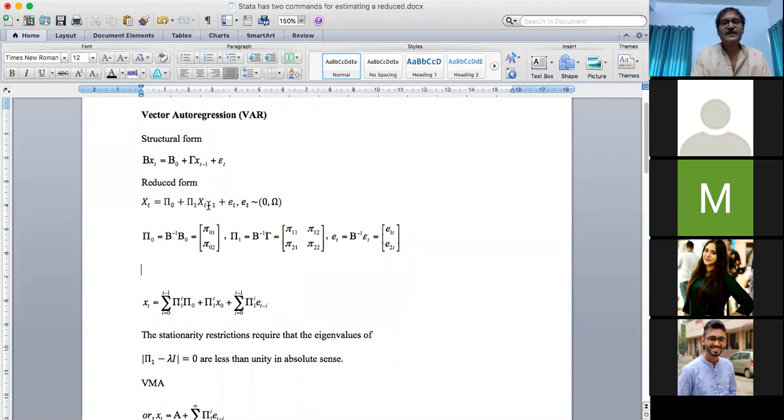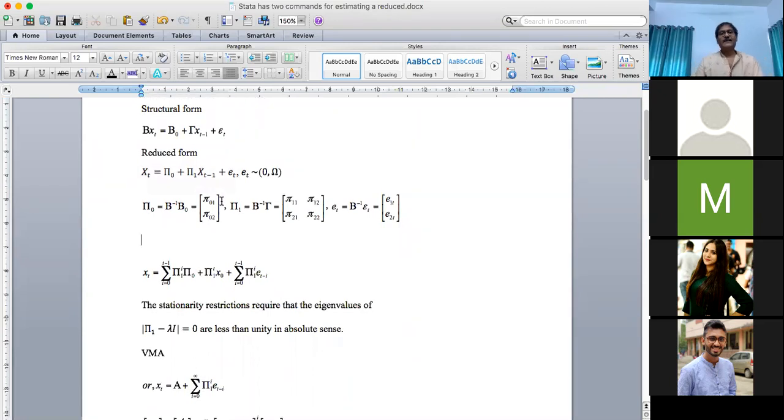As in the case of the autoregressive form for a single variable, our basic problem was to find out whether the series is stationary or non-stationary. Similarly, before estimating the model, we have to look into the reduced form to see whether this reduced form of the VAR is stationary or non-stationary. So we have to find out the stationarity restrictions, and on the basis of that, we can judge whether the VAR we have is stationary or non-stationary.